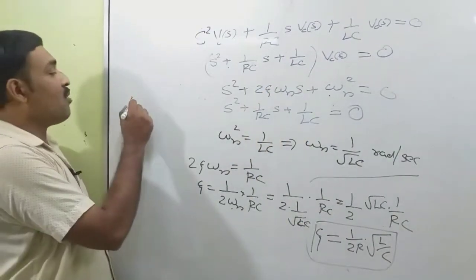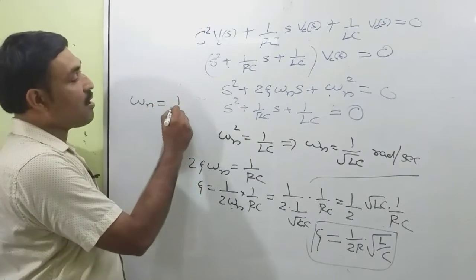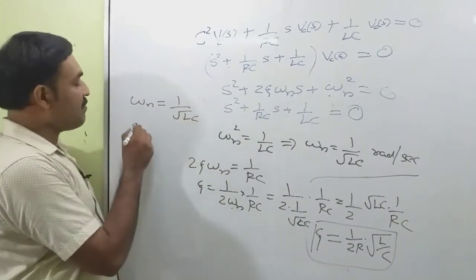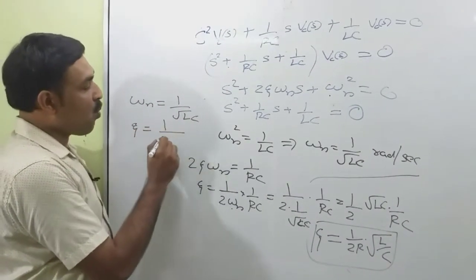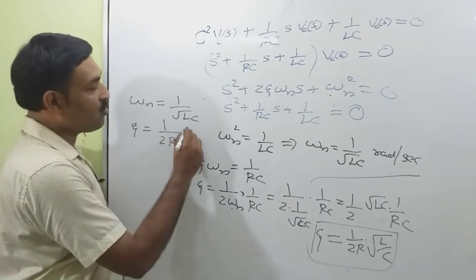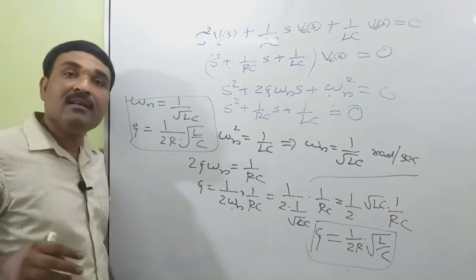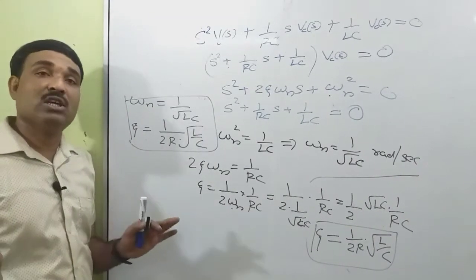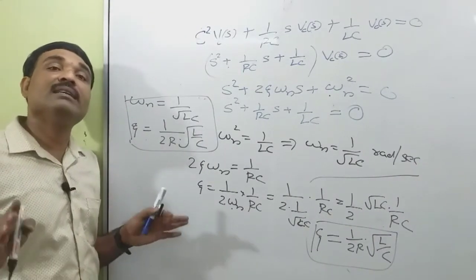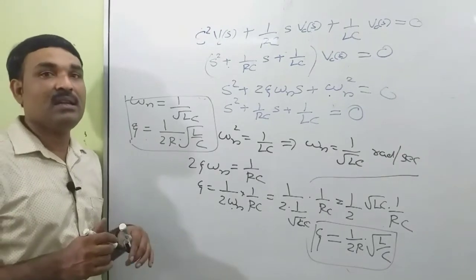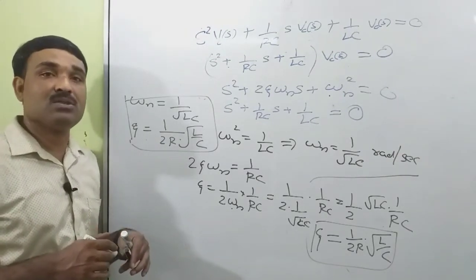The value of omega n is 1 by root LC and the damping ratio theta is 1 by 2R into root of L by C. Depending on the value of theta, we can determine the nature of oscillation, as in the case of a series RLC network. Now based on this we can do some problems.